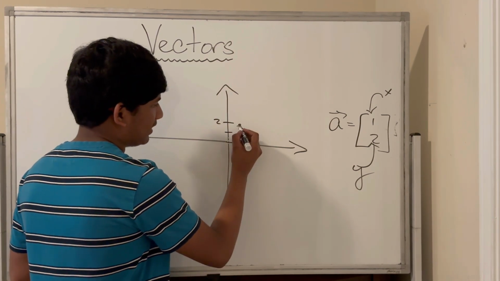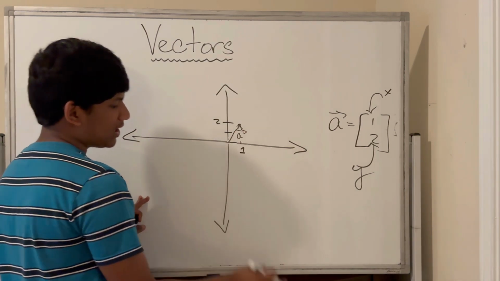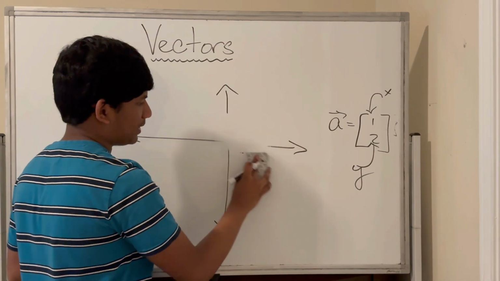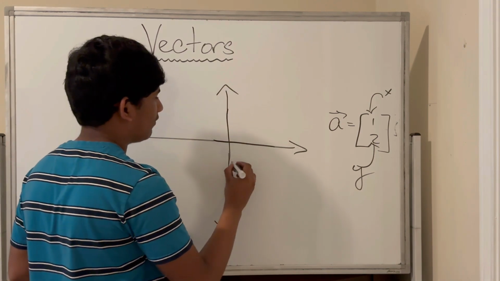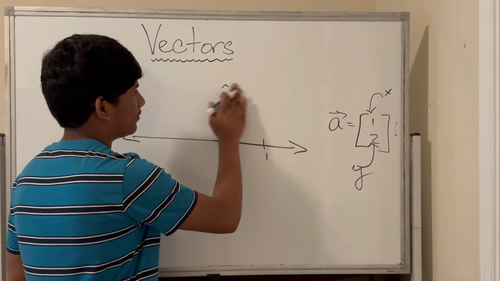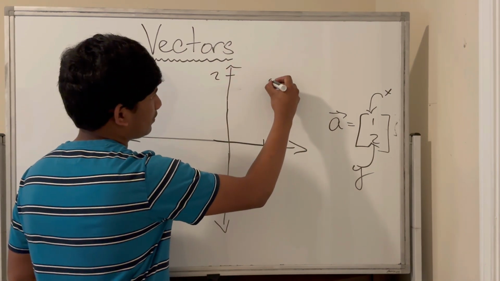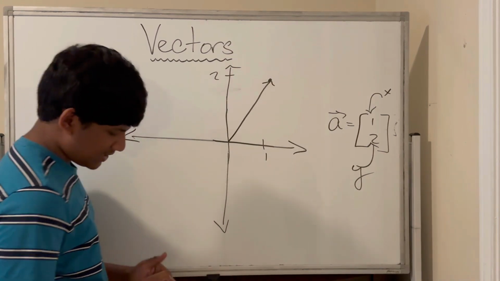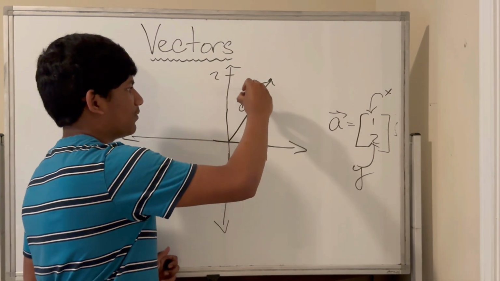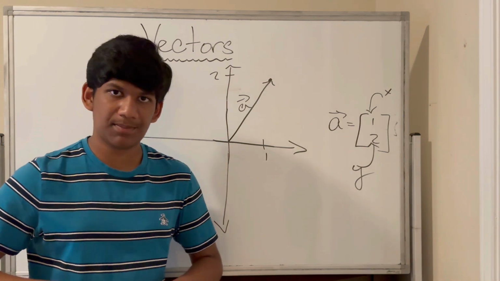And this will be our vector. We draw it more neatly. This will be vector A. So this is vector A. We scale this up a little bit, so it'll be easier to see. We'll find that this is 1, and this is 2. The vector points like this. So this is vector A. And that's how you graph vector A, and that's really simple.